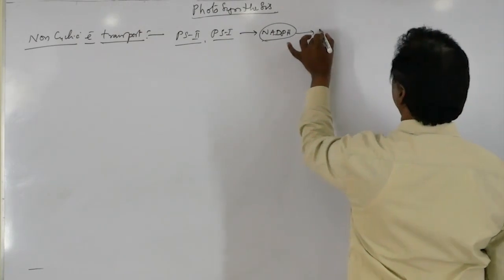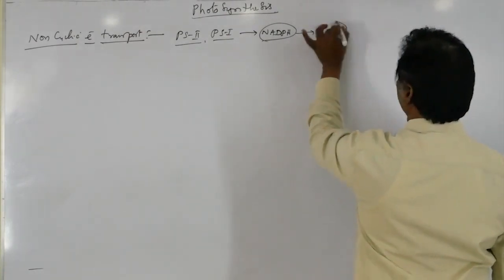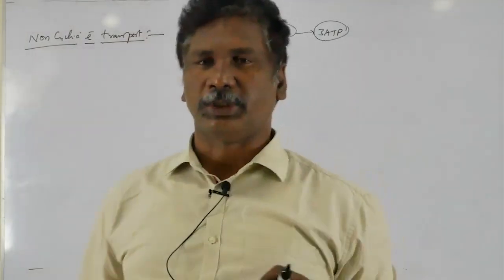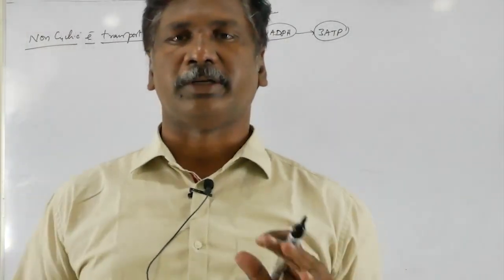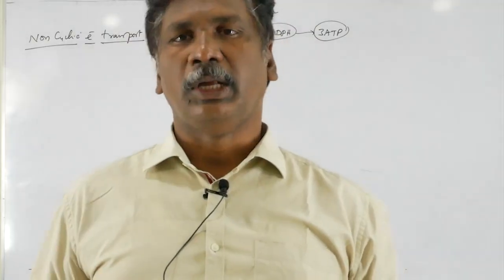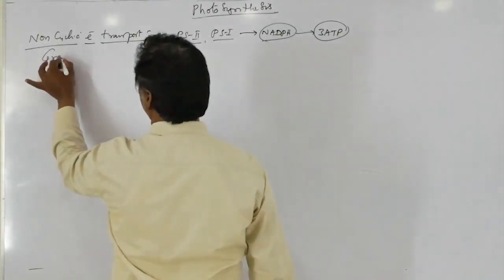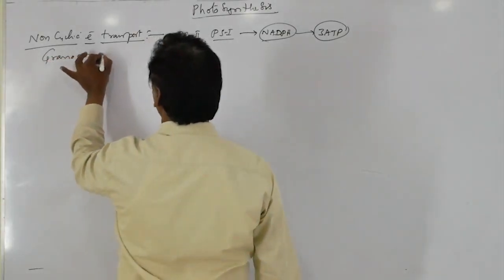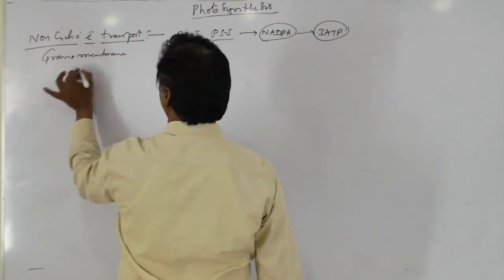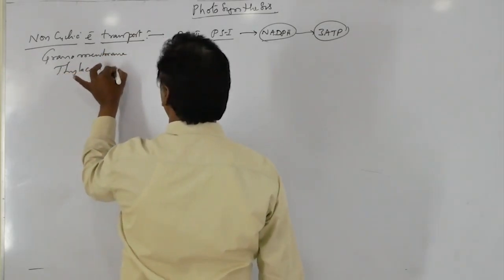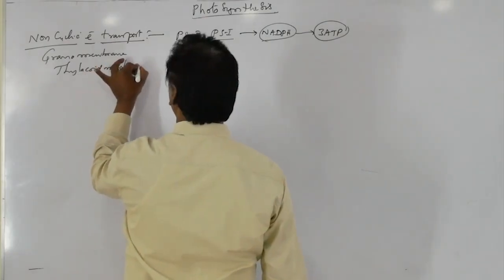Each NADPH is equal to 3 ATP during photophosphorylation. Non-cyclic electron transport takes place in the grana membrane or thylakoid membrane.